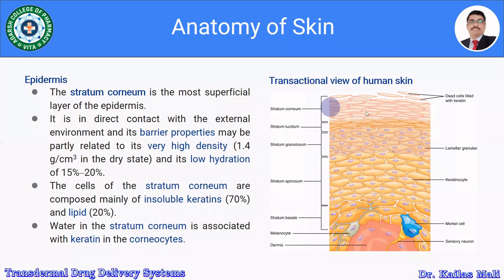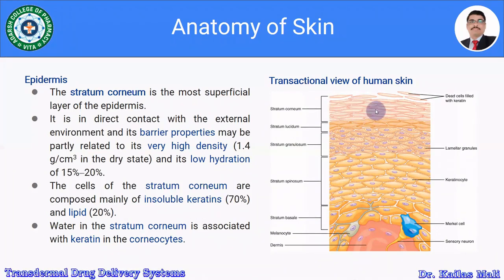The stratum corneum is the most superficial layer of the epidermis. It is in direct contact with the external environment, and its barrier properties may be partially related to its high density, that is 1.4 gram per cubic centimeter in the dry state, and its low hydration, about 15 to 20%.